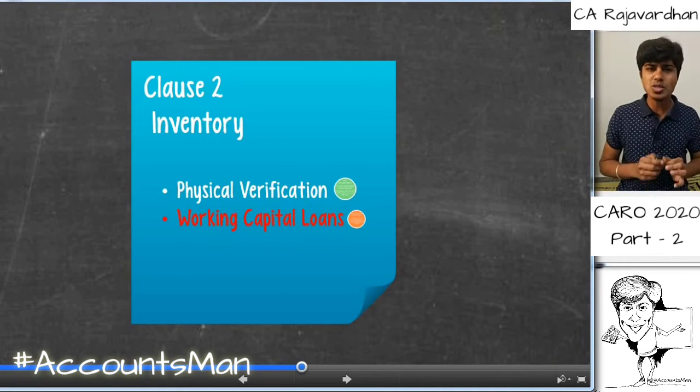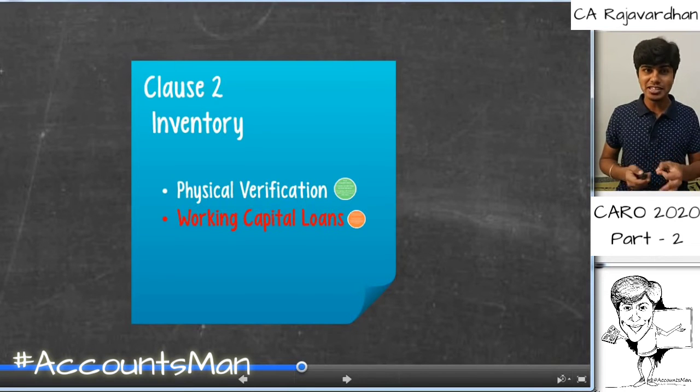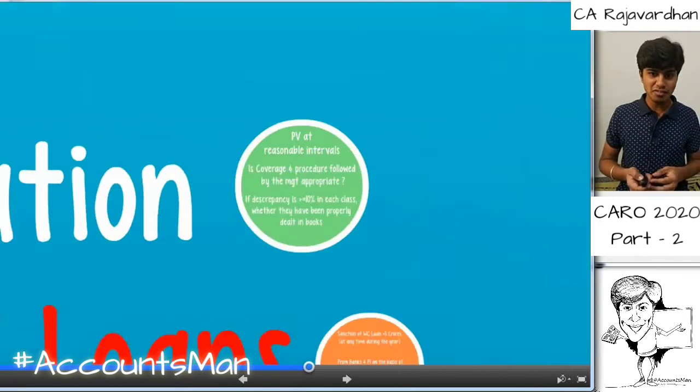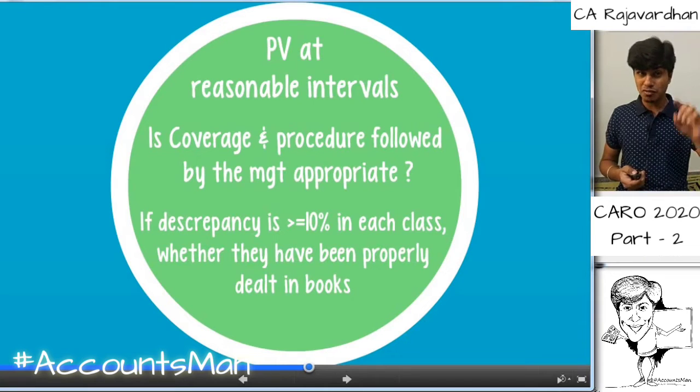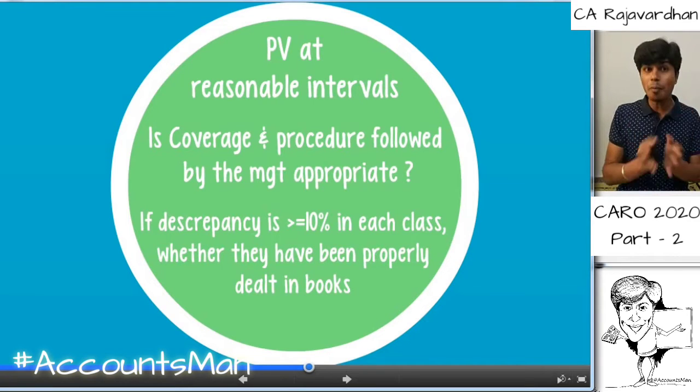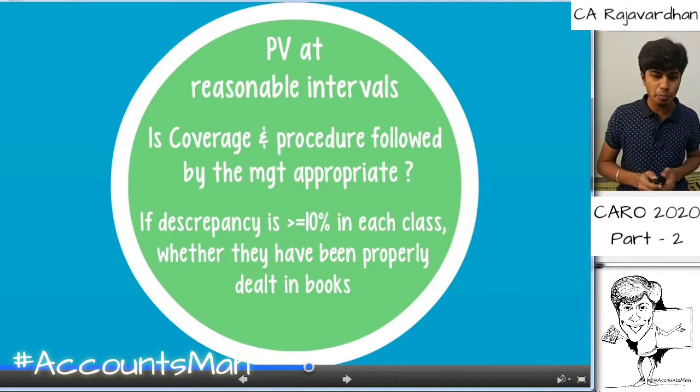And the next point is working capital loan. Working capital loan is something new that is coming under CARO 2020, which I'll discuss in detail. First we'll finish physical verification. Regarding physical verification, has it been done at reasonable intervals? Is the coverage and procedure followed by the management appropriate with the scale of the operations? Is the management's decision appropriate is what we should comment. We cannot tell the management, do it 4 times a year, do it in this entity. No. Once they do, we'll just comment whether the calls that they've taken are appropriate or not.